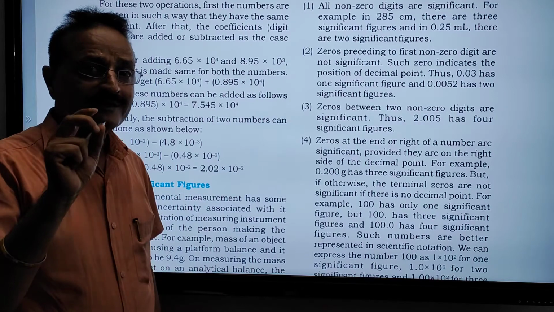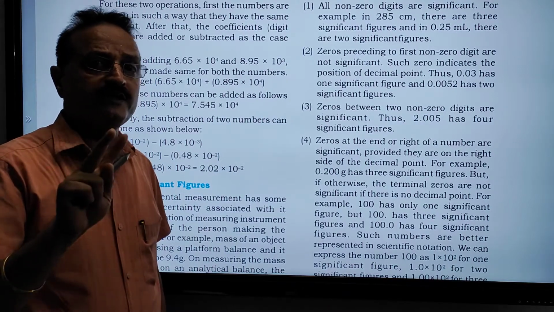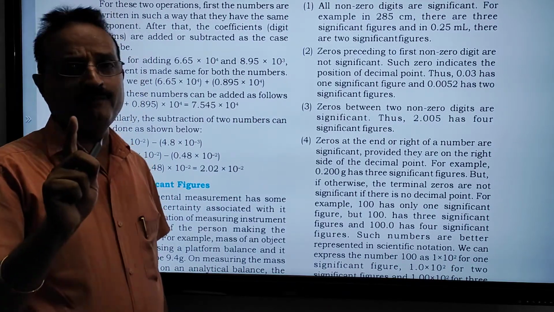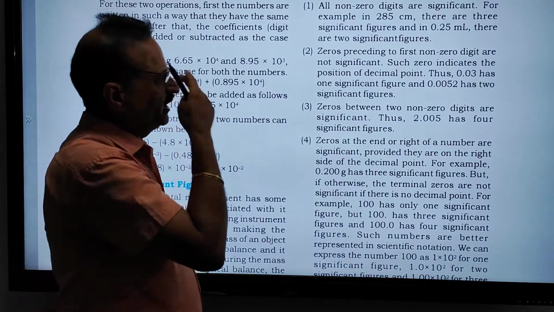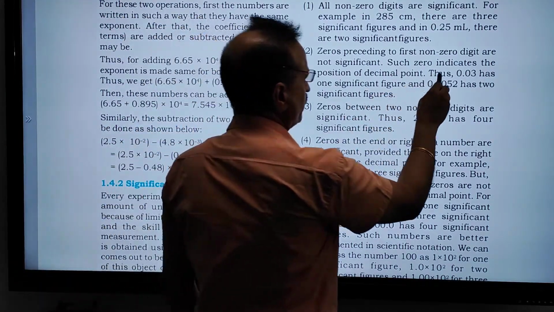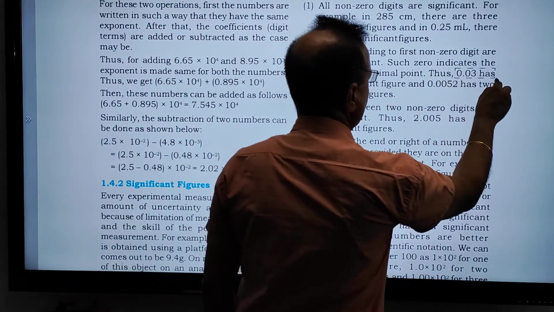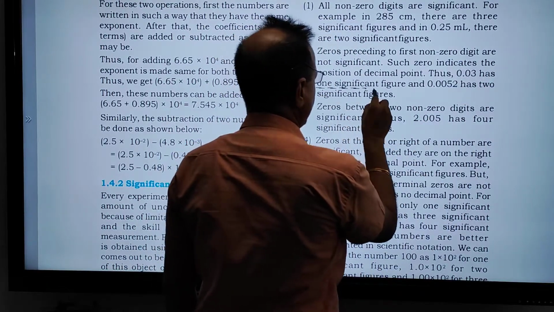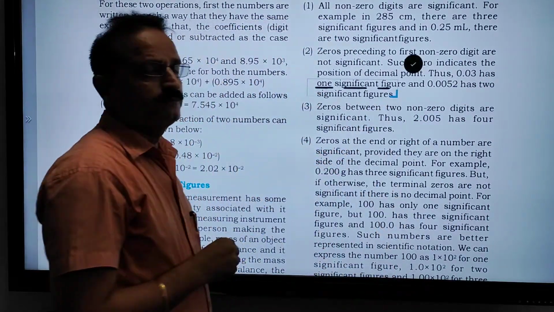After the point there are two digits, but only the 3 is counted, so 0.03 has only one significant figure.